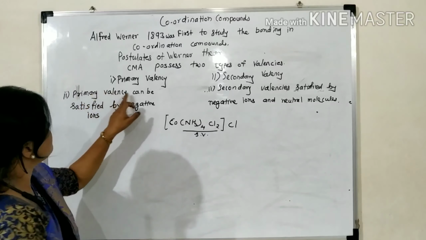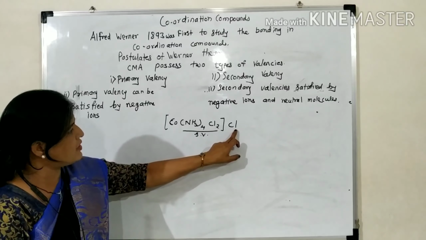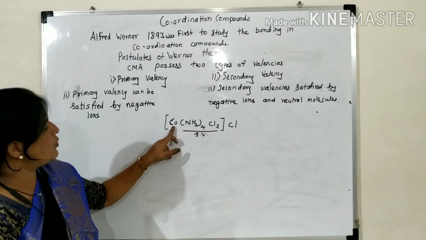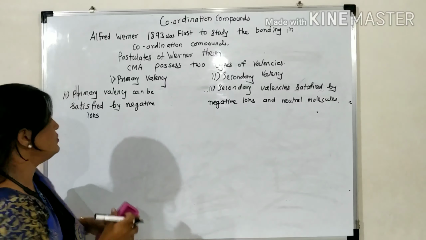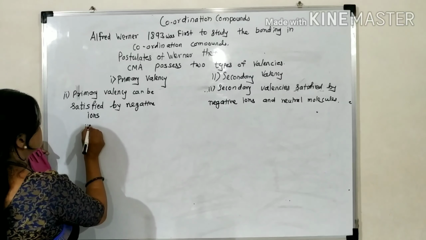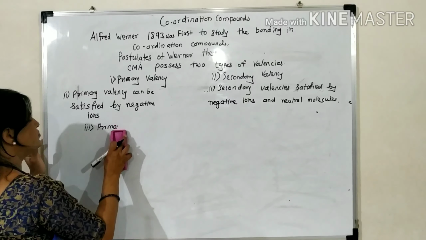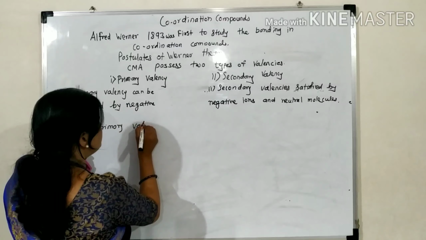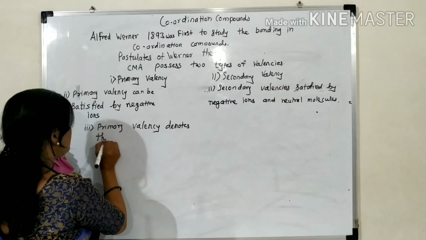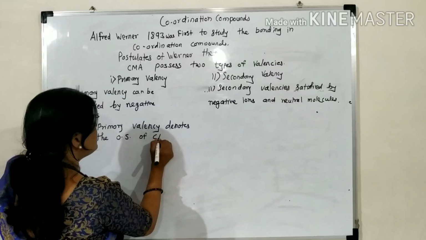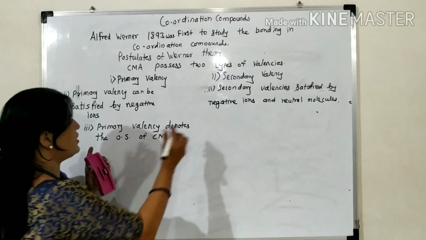From this example, primary valency can be satisfied by the negative ions. From the primary valency, we can calculate the oxidation state of cobalt. Third, primary valency denotes the oxidation state of the central metal atom.